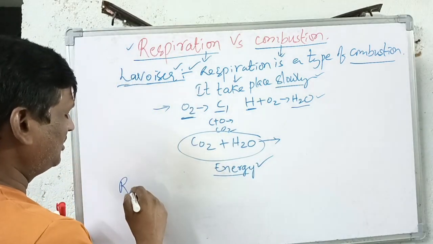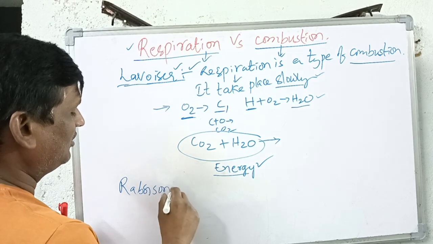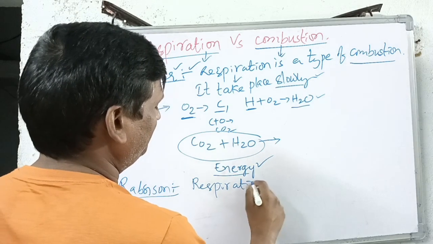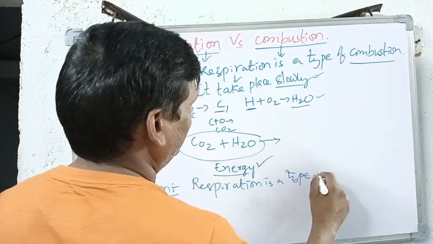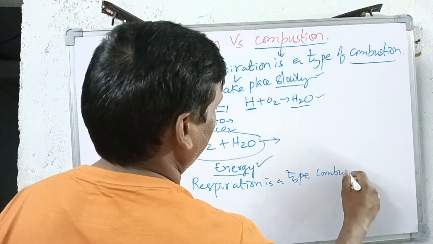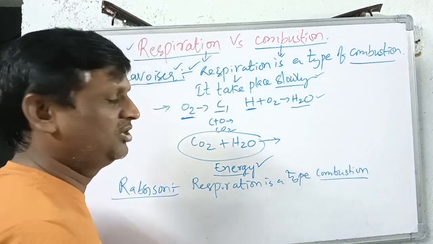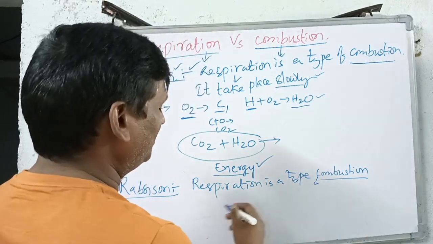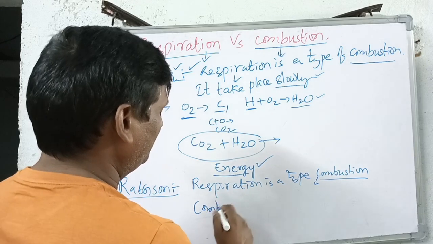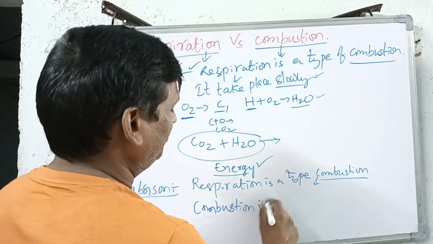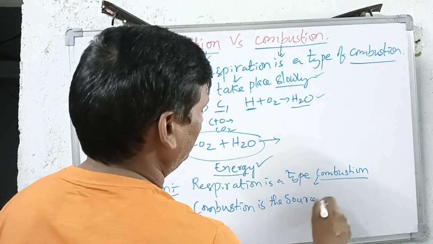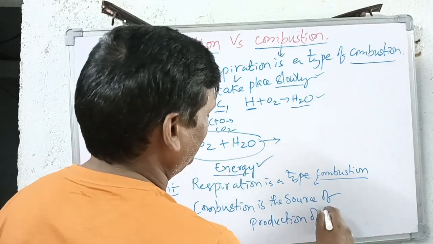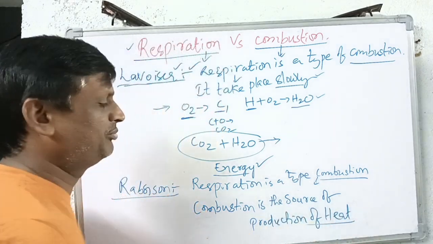And one more, Robinson also said respiration is a type of combustion process. He also said the same thing. But in this combustion process, one of the most important things to be remembered is that combustion is the source of production of heat in the living organism.